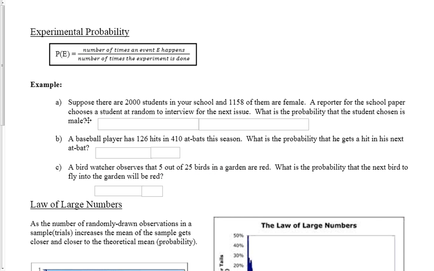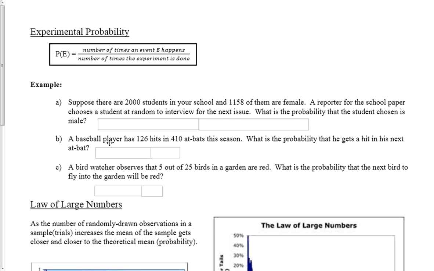Now let's go on to experimental probability. Suppose there are 2,000 students in your school and 1,158 of them are female. A reporter for the school paper chooses a student at random to interview for the next issue. What is the probability that the student chosen is a male?